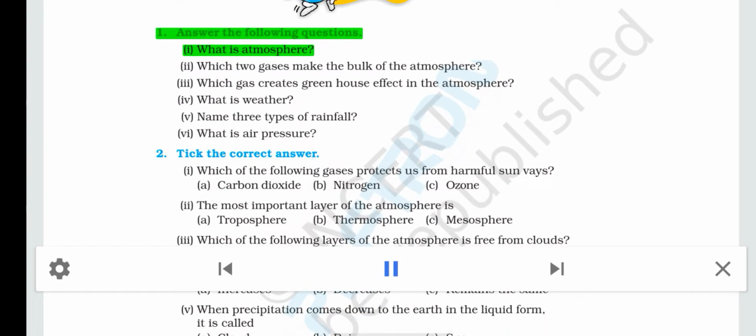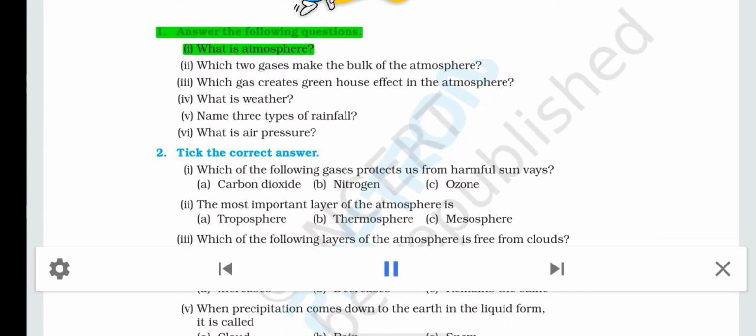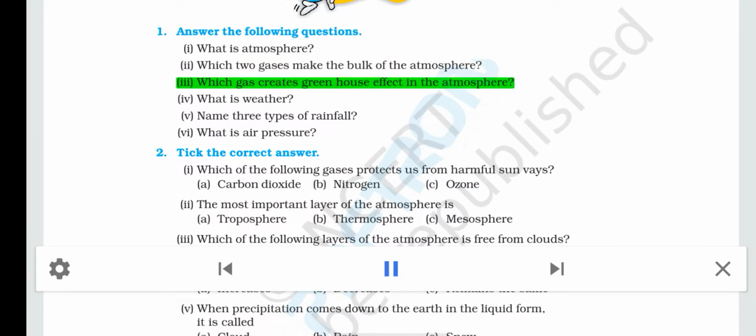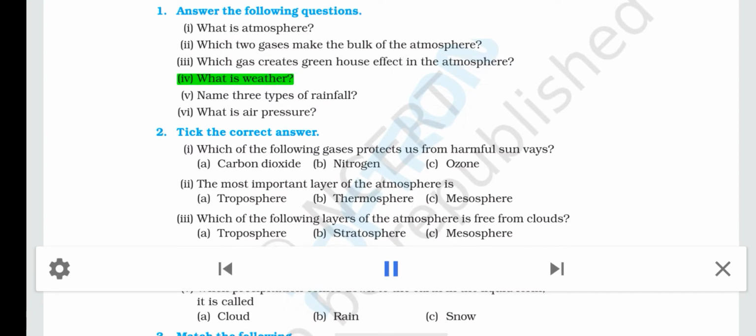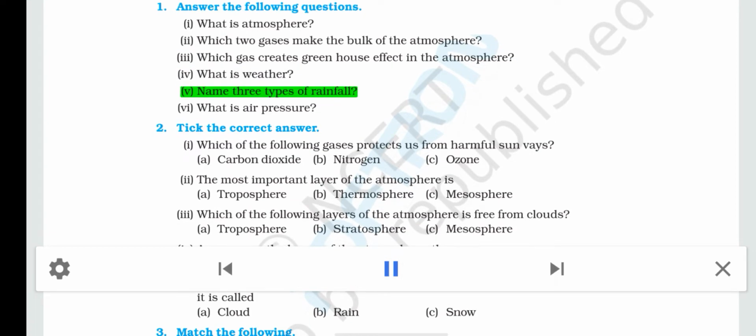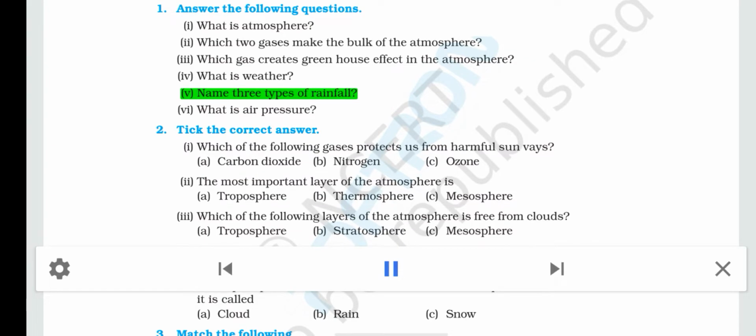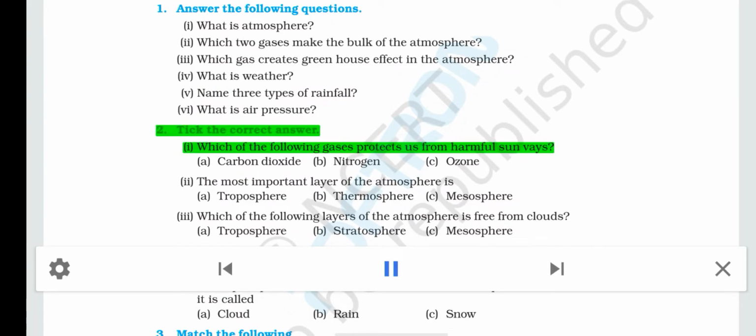Exercises. 1. Answer the following questions. I. What is atmosphere? II. Which two gases make the bulk of the atmosphere? III. Which gas creates greenhouse effect in the atmosphere? IV. What is weather? V. Name three types of rainfall. VI. What is air pressure? 2. Tick the correct answer. I. Which of the following gases protects us from harmful sun rays?